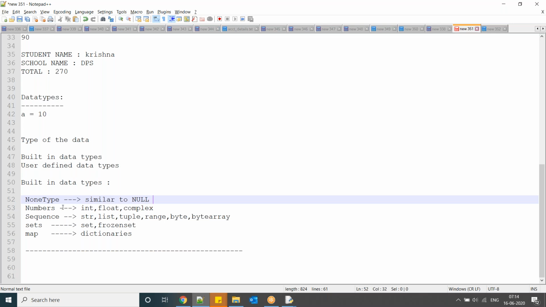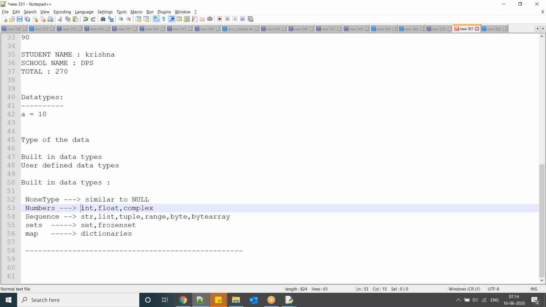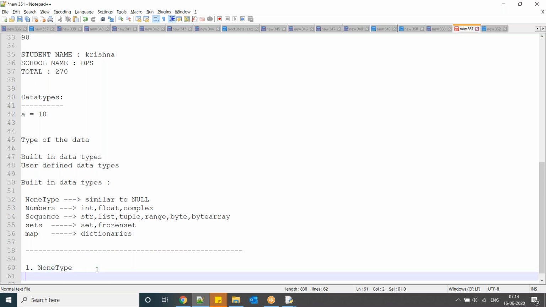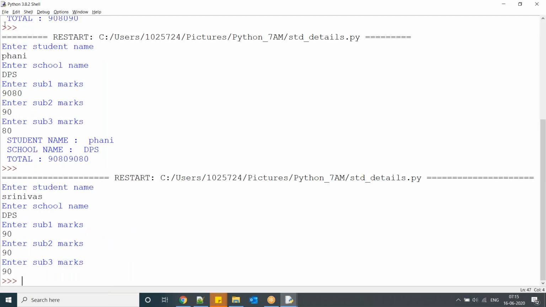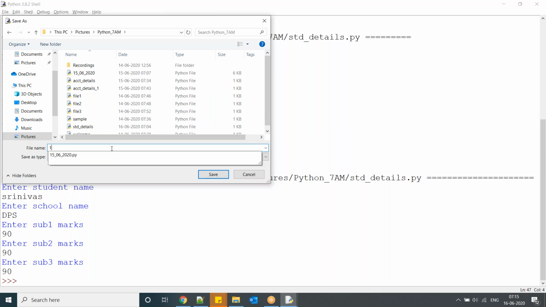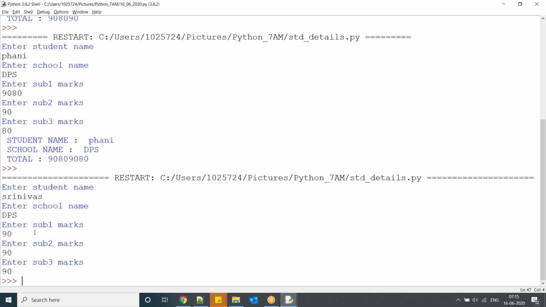Similar to null value in other languages. And numbers, int, float, everything I will discuss. So first, NoneType.